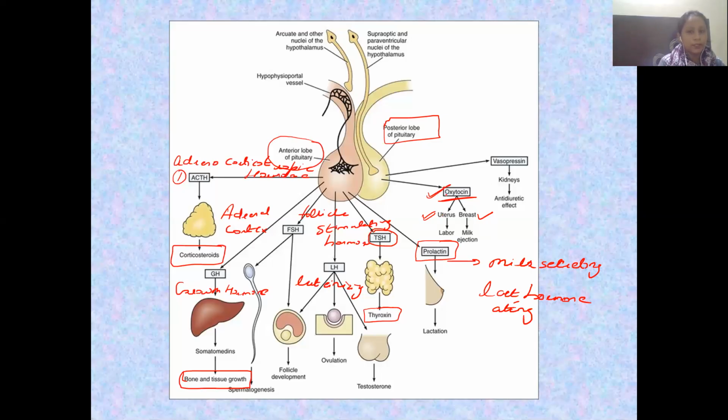Then we have the vasopressin, also known as ADH, anti-diuretic hormone. It is acting on the kidney tubules, and especially which part is it going to affect? The DCT, distal convoluted tubule. There it is going to act and help in the reabsorption of water. So it prevents what? It prevents diuresis, that is the excess loss of water in the form of urine from the body. So for the reabsorption, we have ADH in the body.